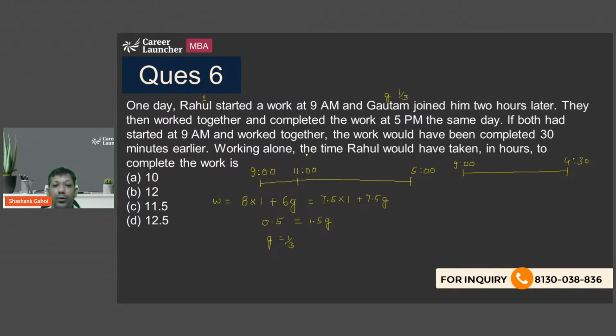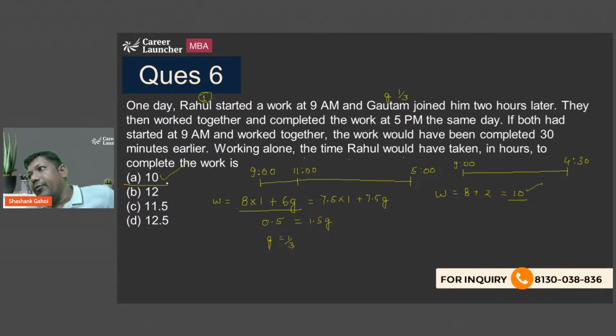Okay. Now, what is the total work? To find out the total work, I'm just going to place 1 by 3 in this equation, and that is going to give me total work. That is equal to 8 plus 6G, which is 2. So my total work is 10. Working alone, the time Rahul would have taken in hours to finish the work. So Rahul is working alone. Efficiency of Rahul is 1, total work is 10. So how many hours Rahul is going to take? That is going to be 10 hours. Very straightforward. So answer of this question is going to be option A.